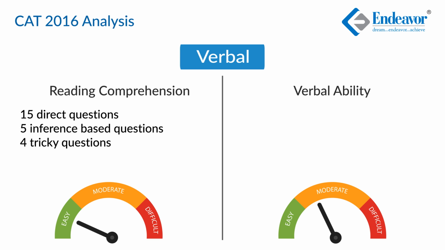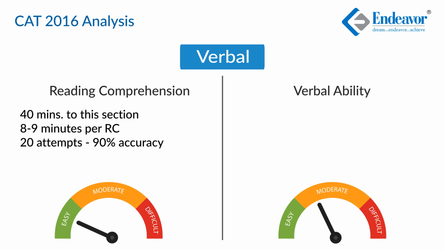So if a student gives 40 minutes to RCs, which means approximately 8 to 9 minutes per RC, he'll be in a position to attempt approximately 20 questions. And given that certain options were close in a couple of questions, 17 to 18 correct with 2 to 3 incorrect is something which we expect from a 97-98 percentiler as far as RC is concerned.